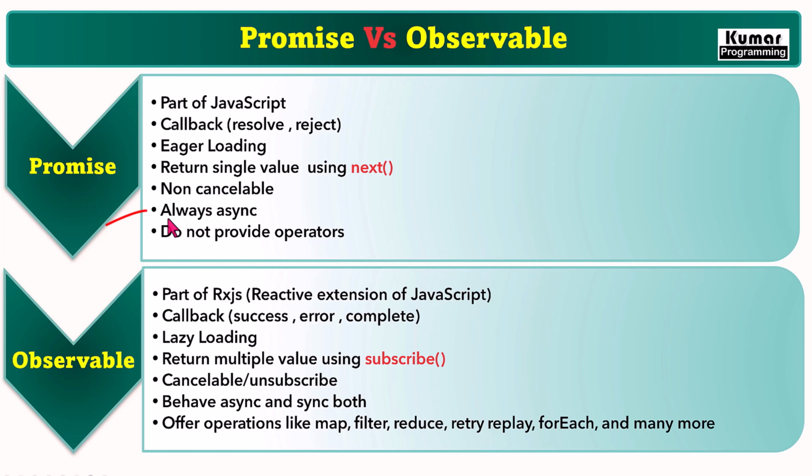Promises always behave asynchronously. However, observables behave both asynchronously and synchronously. Promises don't support any operators. On the other side, observables support operators like map, filter, reduce, retry, replay, forEach and many more before they get subscribed. Okay, now we will see all those differences in the practical demonstration and then it will be more clear. So now let's flip to Visual Studio.